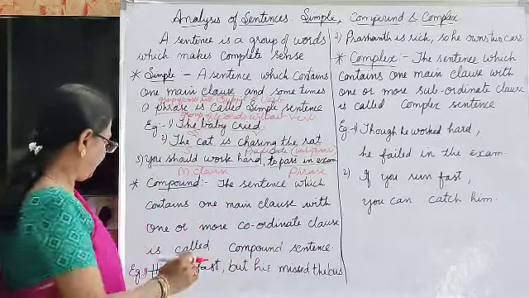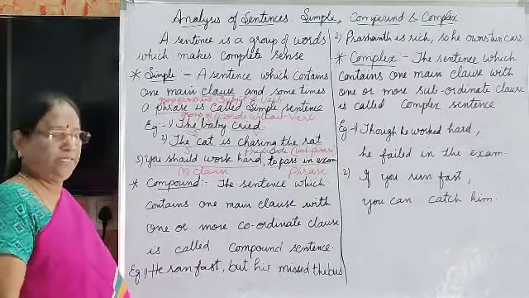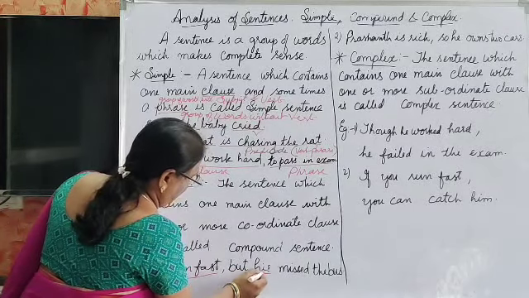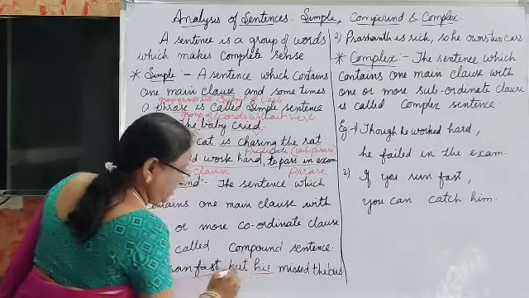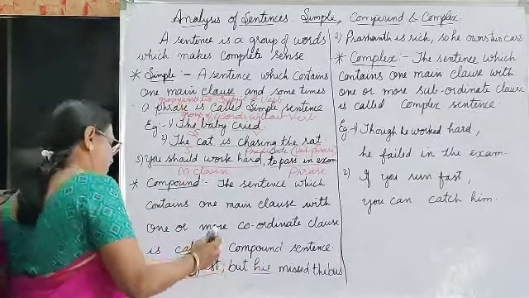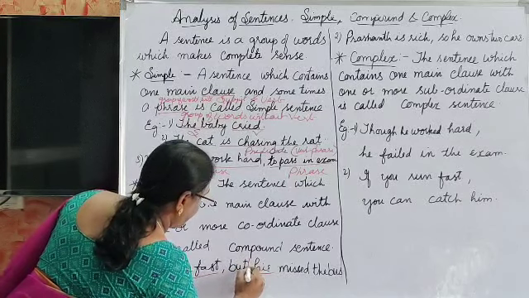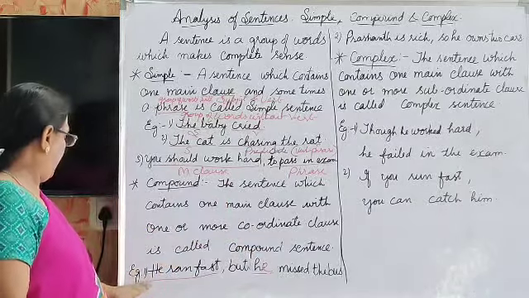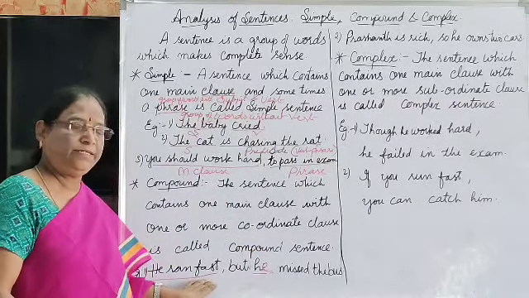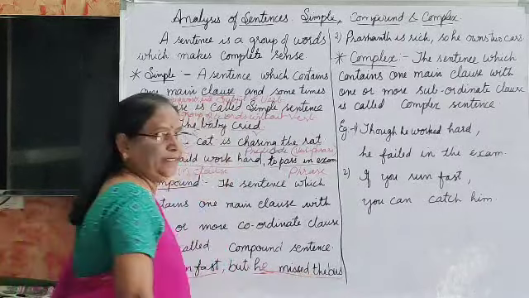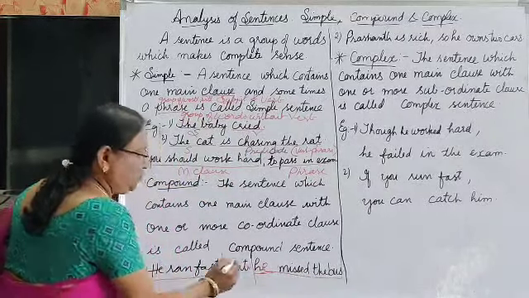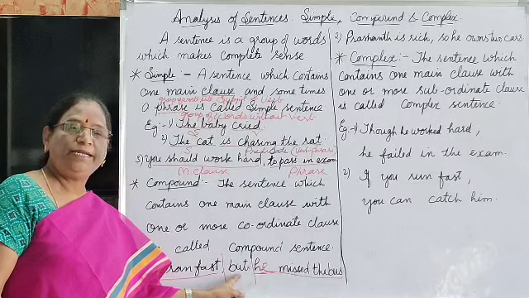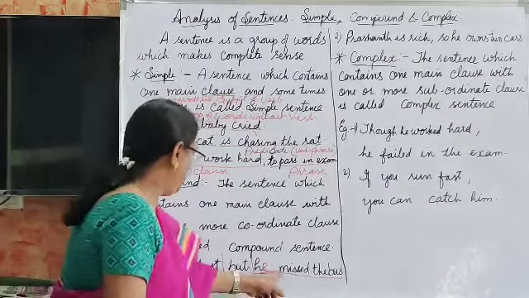He ran fast. This is independent. He missed the bus. He ran fast, but he missed the bus. He ran fast is independent. He missed the bus is also independent. But we are joining these two independent sentences with a conjunction, a coordinate conjunction.